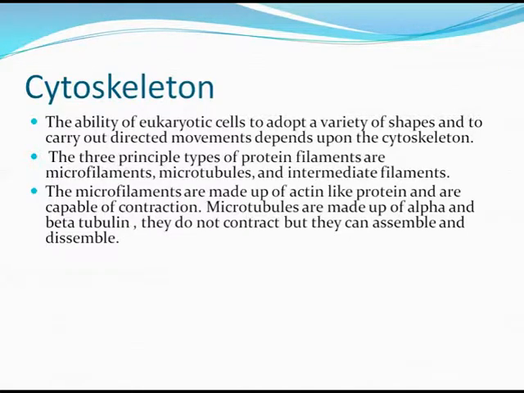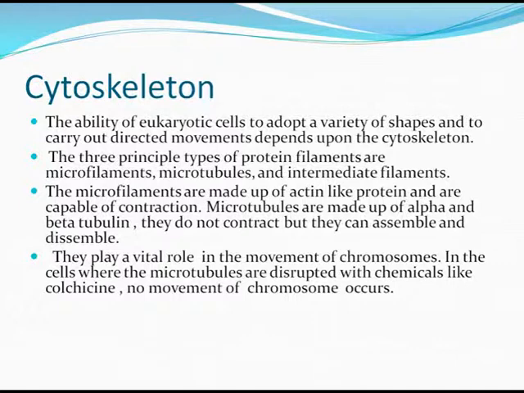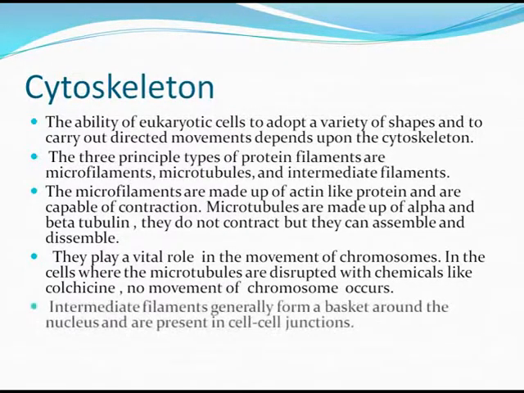Microtubules are made up of alpha and beta tubulin. They do not contract but can assemble and disassemble. They play a vital role in the movement of chromosomes. In cells where the microtubules are disrupted with chemicals like colchicine, no movement of chromosomes occurs. Intermediate filaments generally form a basket around the nucleus and are present in cell-to-cell junctions.